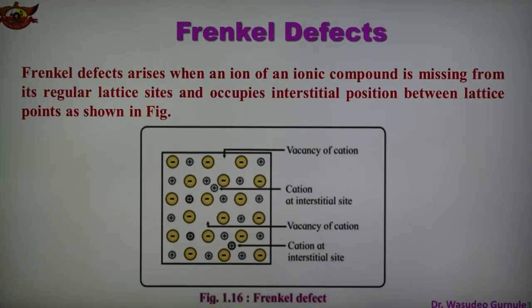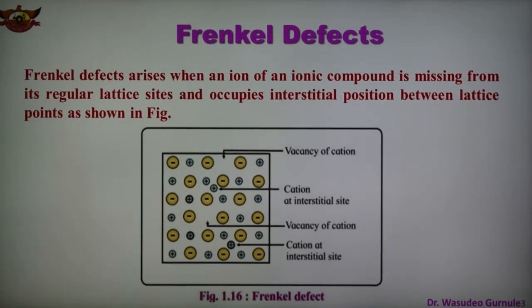So here in case of Frenkel defects, what are the Frenkel defects? Already we have seen what the Schottky defects and different types of point defects are, and we have discussed them in the last part. Frenkel is the name of a scientist, and this type of defect is created when an ion leaves its correct lattice site and occupies an interstitial site. So this is the Frenkel defect.